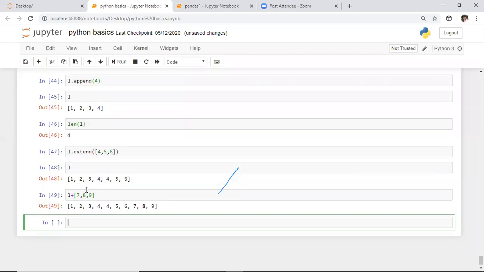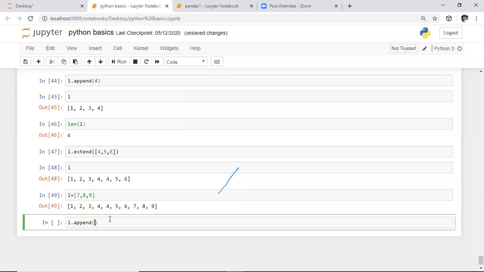So whenever you perform this plus operation also, the same thing takes place. Someone might ask you this question in an interview: what is the difference between append, extend, and this concatenation operator? To make it clear, I'm taking this example, L dot append.